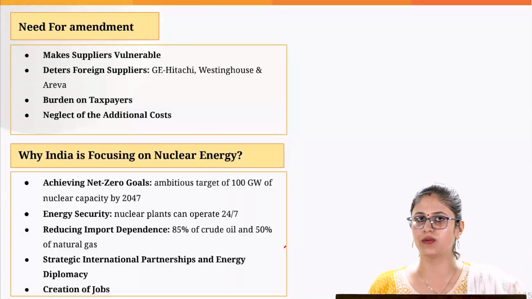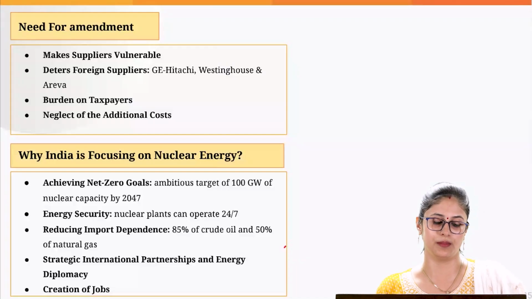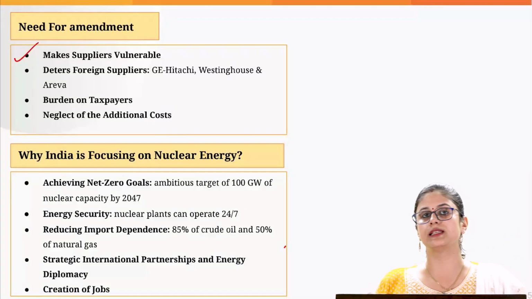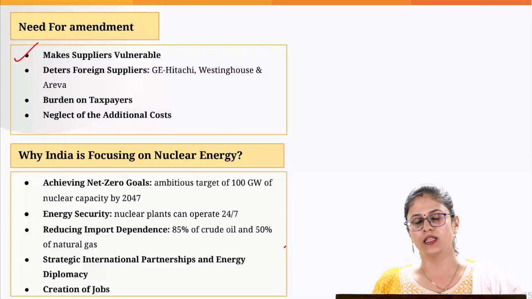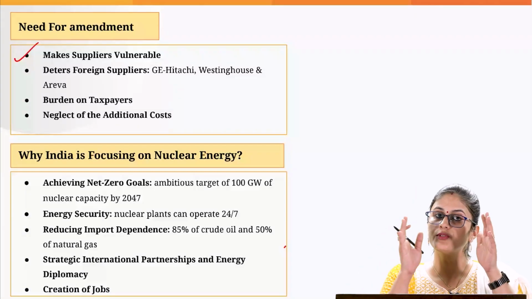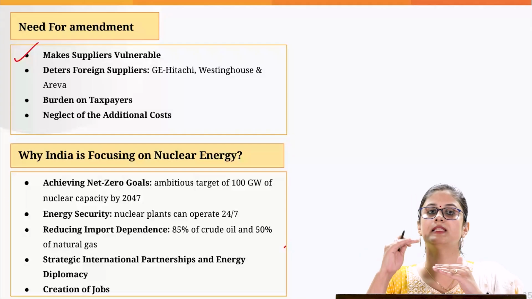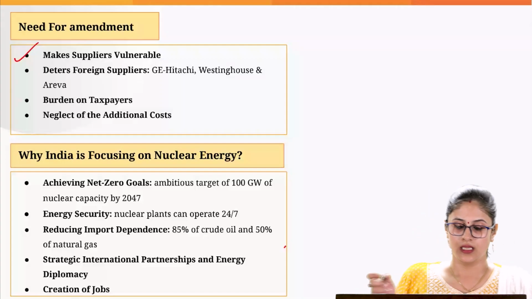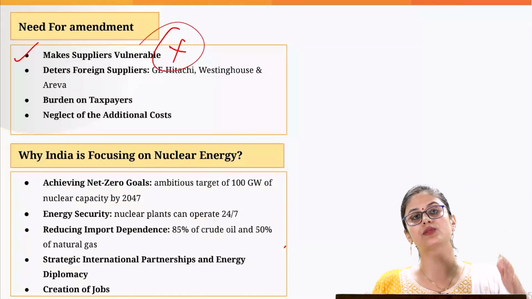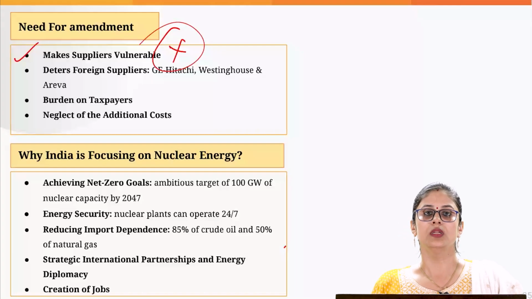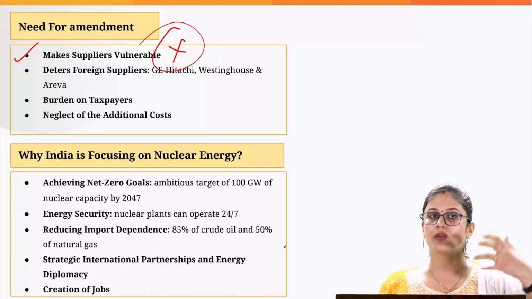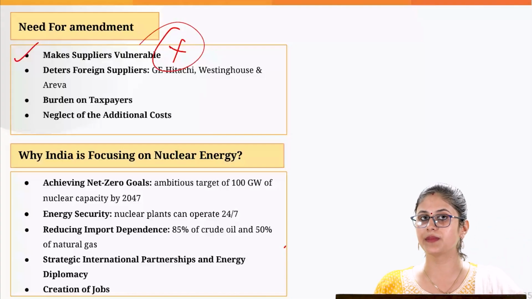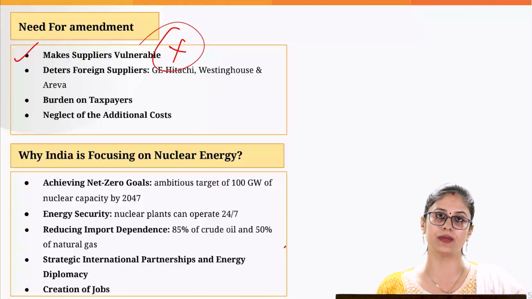We have understood the regulatory landscape, why there was a need for the amendment. Now, when you talk about the Civil Liability for Nuclear Damage Act, the problem with this act is, when it comes to the operator, it has put in the ceiling what amount the operators have to provide. That is 1,500 crore. But the act is silent with respect to the liability when it comes to the equipment suppliers. So, the equipment suppliers have raised this concern that unconditional, high amount of compensation can be asked from them by the operators in case of a nuclear damage.